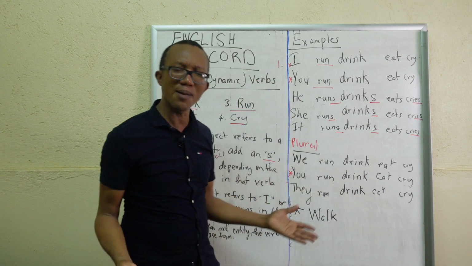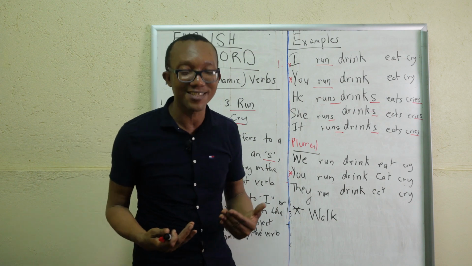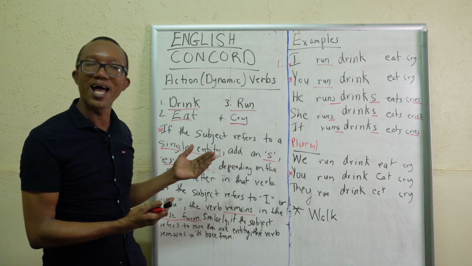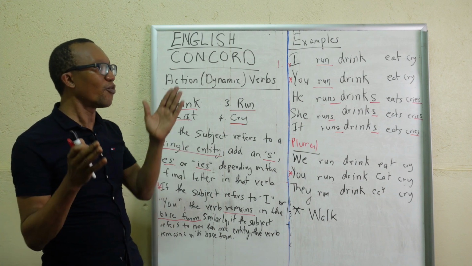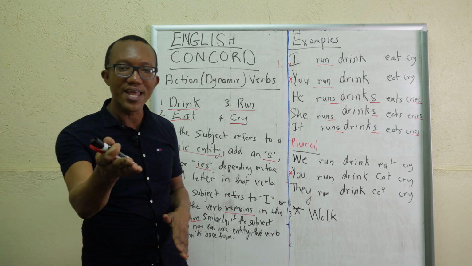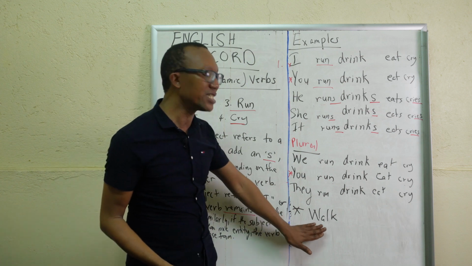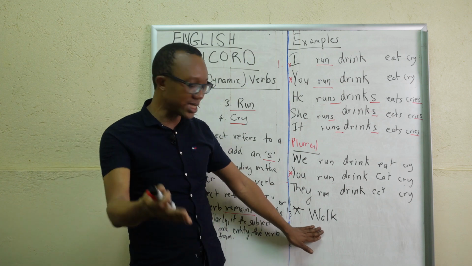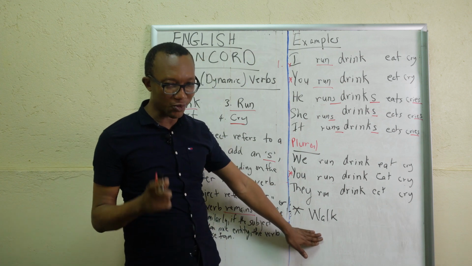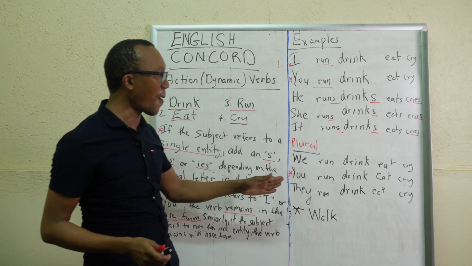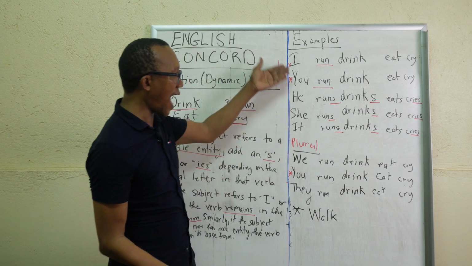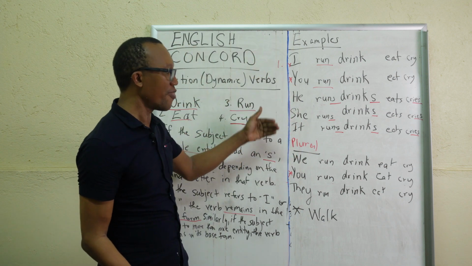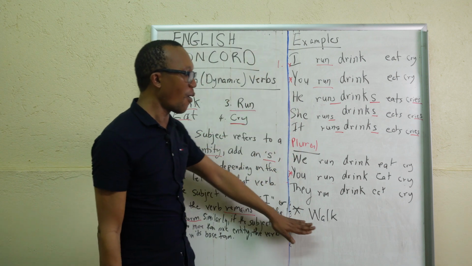It is pretty simple, but you have to practice. You have to replay the video and ensure that you really understand it. And then how you're going to understand it further is by doing an example. So I'm leaving you with this verb, walk, the verb to walk. You're going to make the pattern just like what you see here. I, you, he, she, it. Then plural form, we, you, they, with the verb walk.